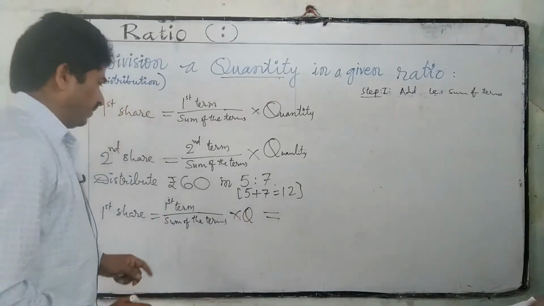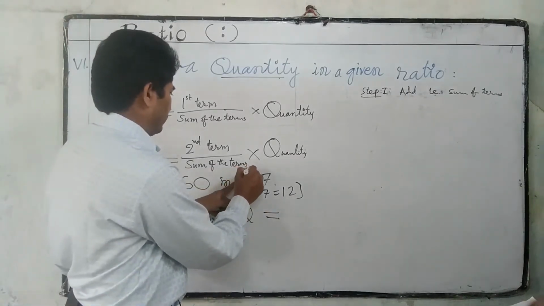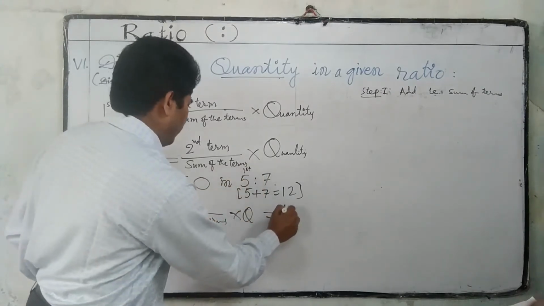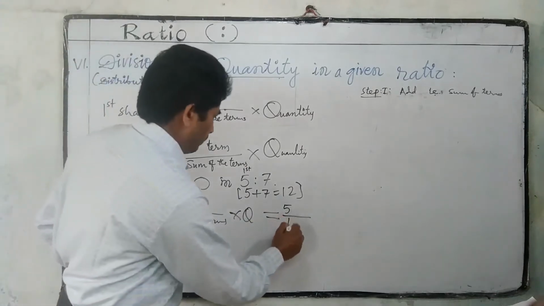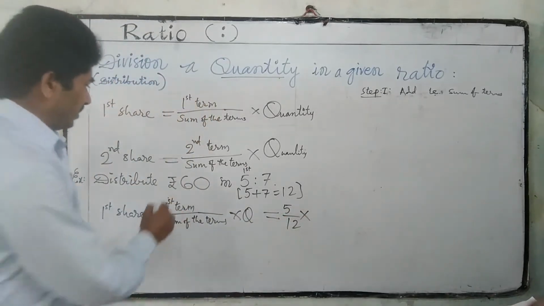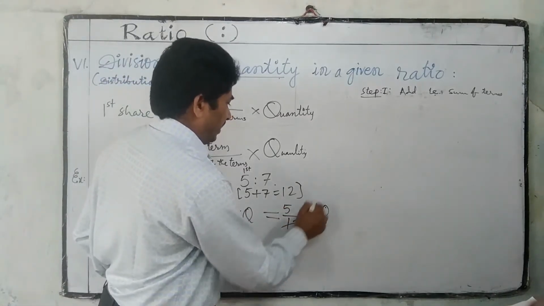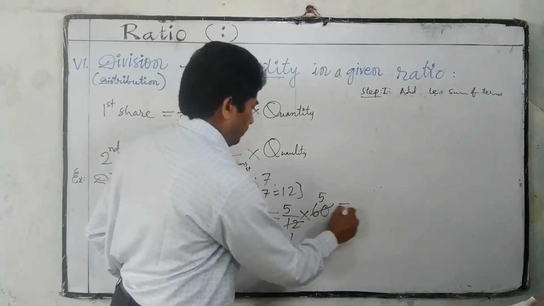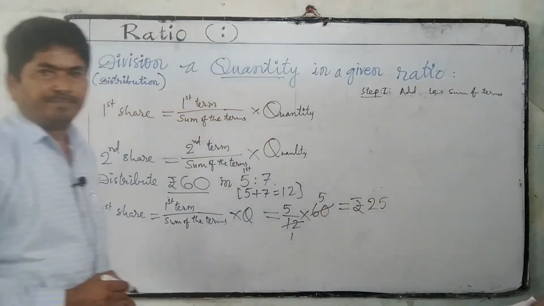The first term is 5. So 5 by 12, the sum of the terms, into the quantity 60. 12 ones are 12, 12 fives are 60, so 5 5s are 25 rupees is the first share.